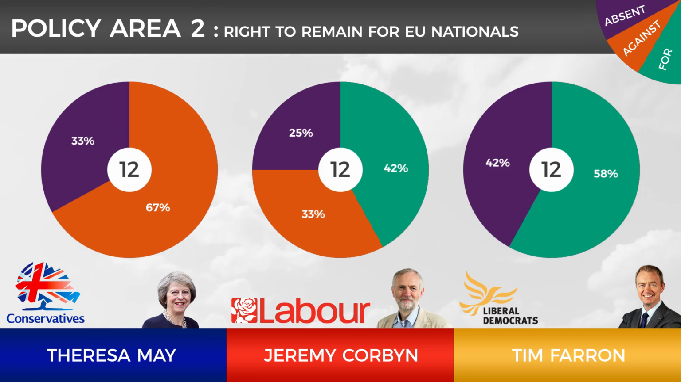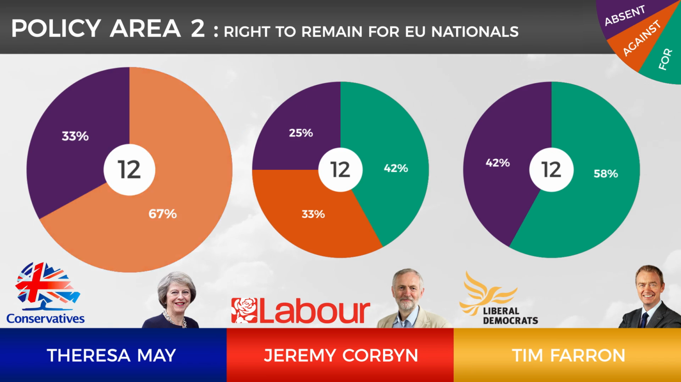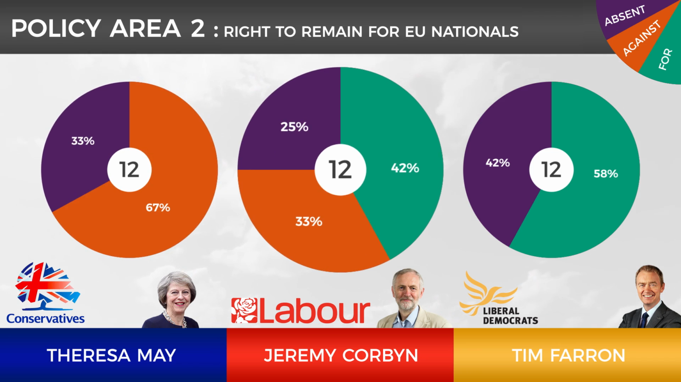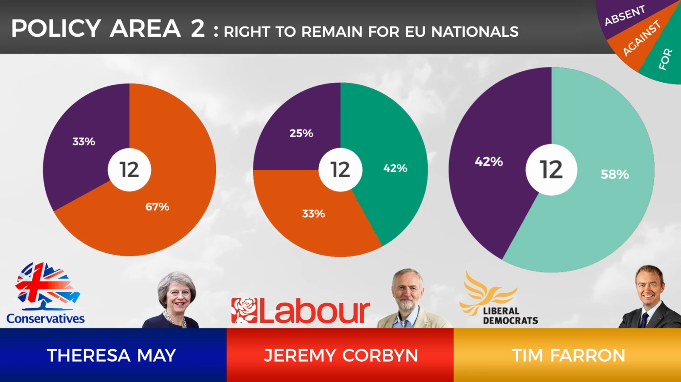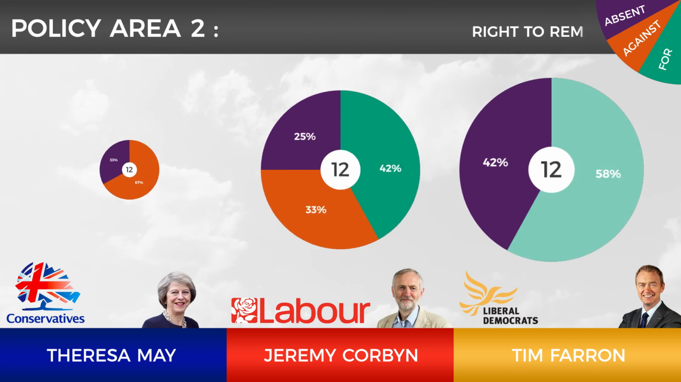The second policy area is about the right to remain in the UK for EU citizens after Brexit. Each politician has had the chance to vote in this area 12 times. Theresa May has voted consistently against EU citizens' right to stay in the UK after Brexit, totalling 67%. Jeremy Corbyn is mixed on this issue, but is generally more in favour of guaranteeing their right to remain than against. Liberal Democrat Tim Farron is a very strong advocate of EU citizens' right to remain in the UK after Brexit, having consistently voted to uphold their rights.